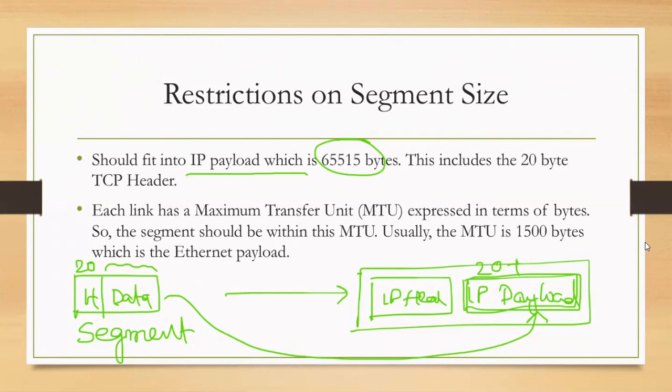So the segment that you're sending here must fit into that. Usually this MTU is 1500 bytes, which is the Ethernet payload. So it has to fit into these two requirements. All right, so these are the two restrictions on the segment size.